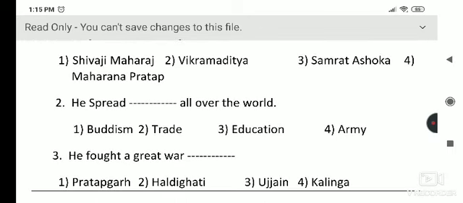So the third sentence: he fought a great war of Kalinga. So all three sentences make a meaningful paragraph about Samrat Ashoka.